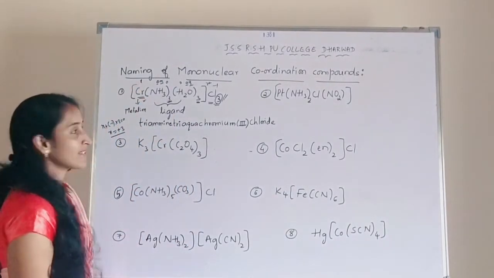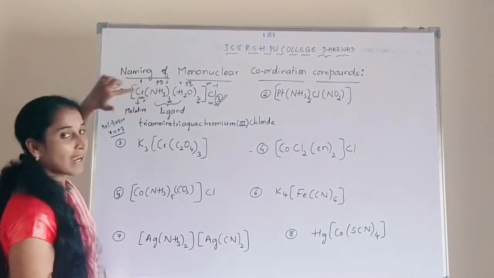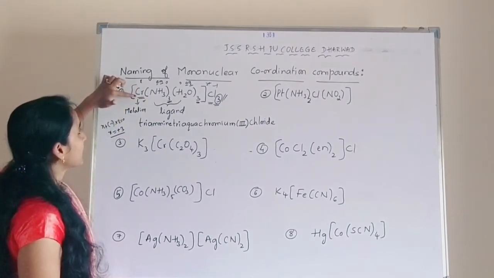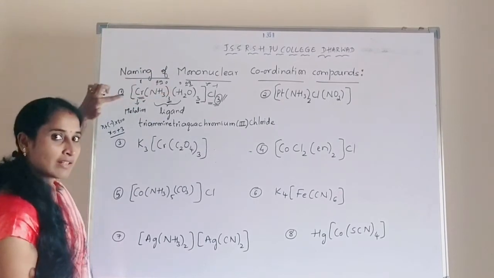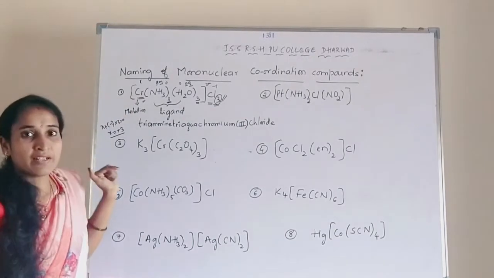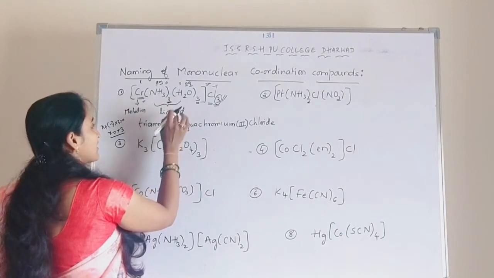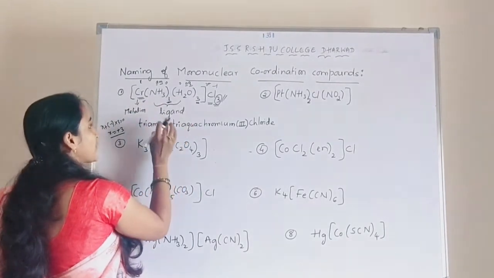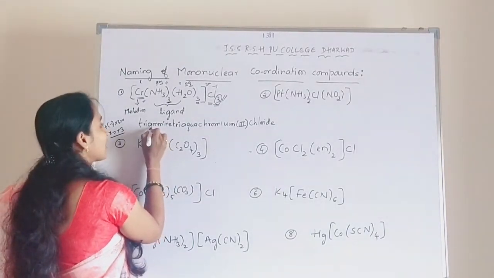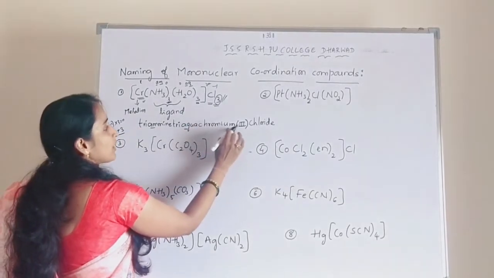So I am going to repeat it once again. First we have to identify the metal ions and the ligands. Here chromium is the metal ion, and amine and aqua are the two ligands present in the coordination compound. So first we have to write the names of the ligands. There are two types of ligands present, so we have to go for alphabetical order. Alphabetically, amine will come first, then aqua. So that's why triamine, triaqua, chromium(III) chloride.